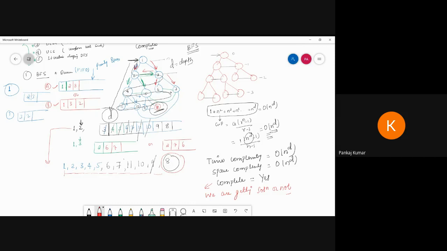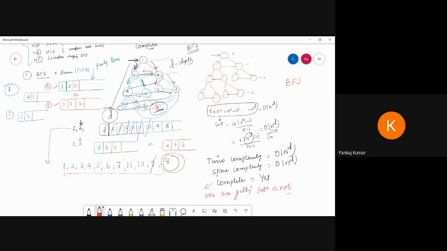So the next question arises: why is this algorithm complete? Because we explore each and every node at least one time, not more than one time, only one time. There is no need to perform backtracking here. So that's why we get the solution. We are not getting stuck anywhere, not in any branch of the tree. We can explore each and every branch and then reach the goal.